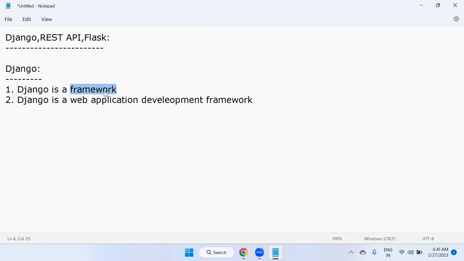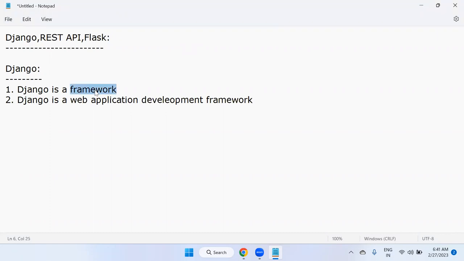A framework is a collection of built-in classes or built-in methods. Or we can say every framework is nothing but predefined rules and regulations. Already in the framework, they have mentioned clearly all the rules and regulations. You have to follow those rules and regulations while developing applications.